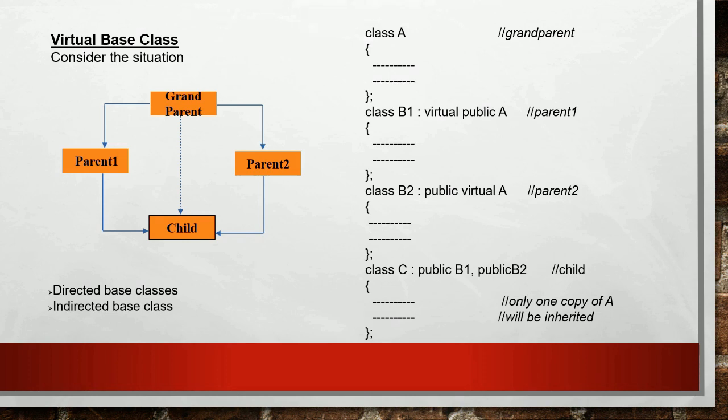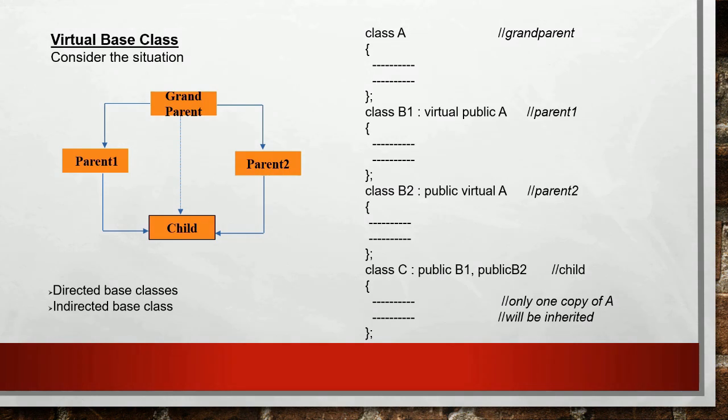Here, all the public and protected members of grandparent are inherited into the child class twice, first through parent 1 and again through parent 2. That is, child would have duplicate sets of the members inherited from grandparent. This introduces ambiguity and should be avoided. This can be accomplished by making the common base class, that means grandparent, a virtual base class while declaring the direct or intermediate base classes.